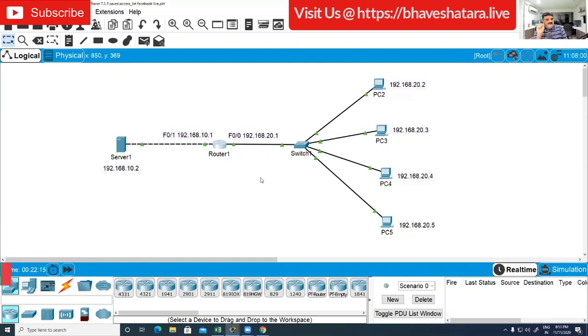Rajkumar is saying FastEthernet 0/1. Nikhil is saying FastEthernet 0/1. Kausal is saying FastEthernet 0/1.